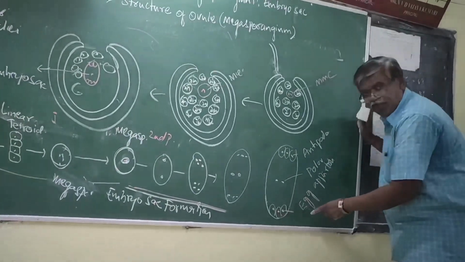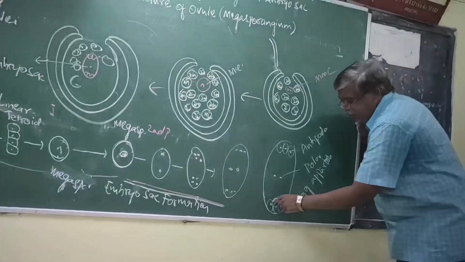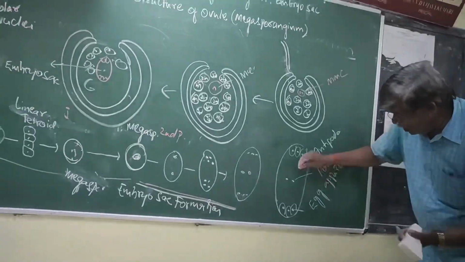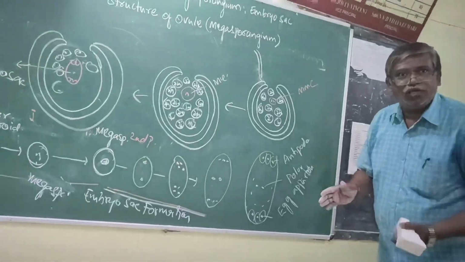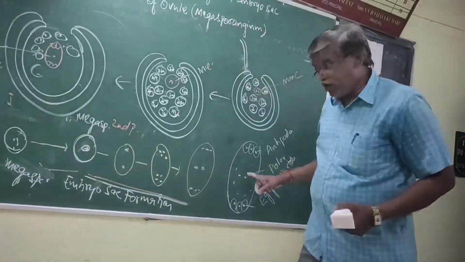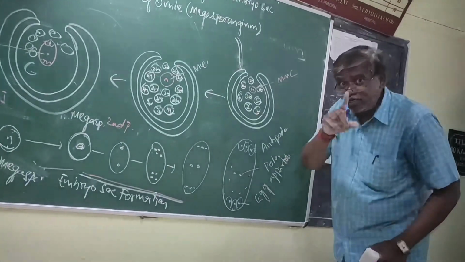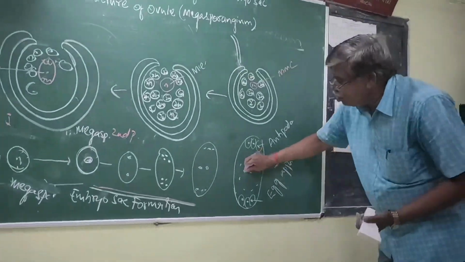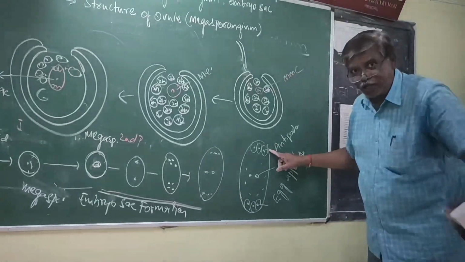A set of 3 cells is called antipodals. Another set of 3 cells is called the egg apparatus. That means these 6 cells are present in the cytoplasm of the megaspore. Previously it is a megaspore. Megaspore is not divided. Only karyokinesis occurs. Now, what is this? Polar nuclei. Now, these 3, just catch the point.